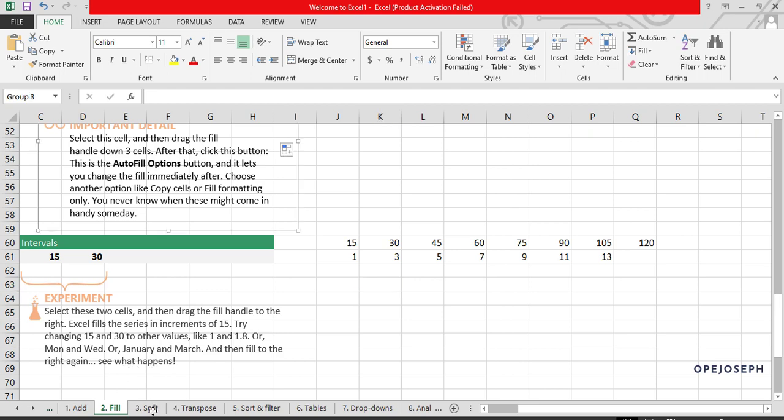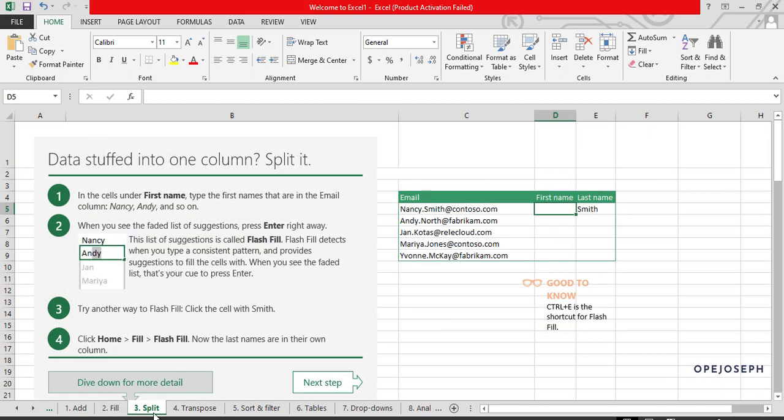So quickly, let's go to split now. How to split? Let's say for instance that you have the same data inside one column and you want to split them up. In this case, under the email column, we have Nancy.Smith@contoso.com. But now we want to split Nancy as the first name, Smith as the last name. So we want them to be separate. So now the question is, how do we do that?